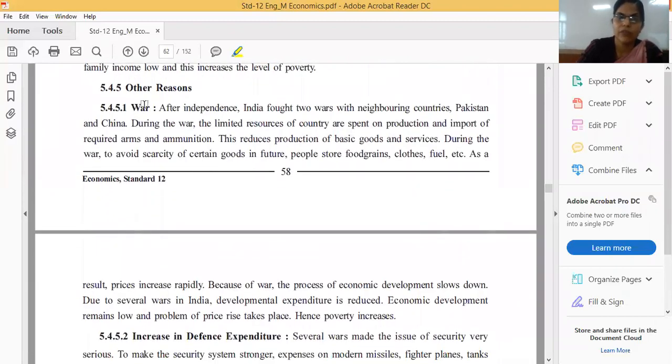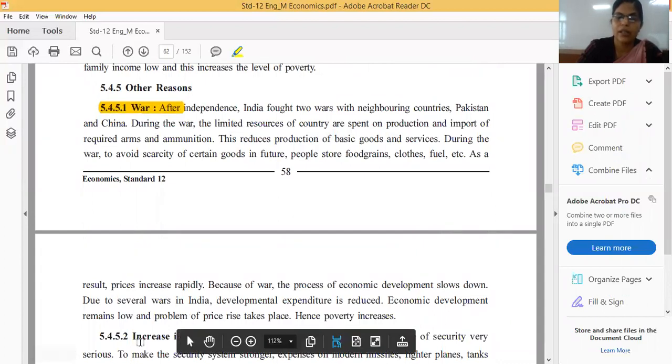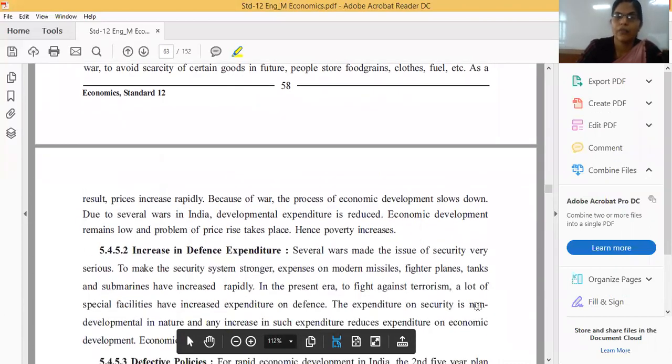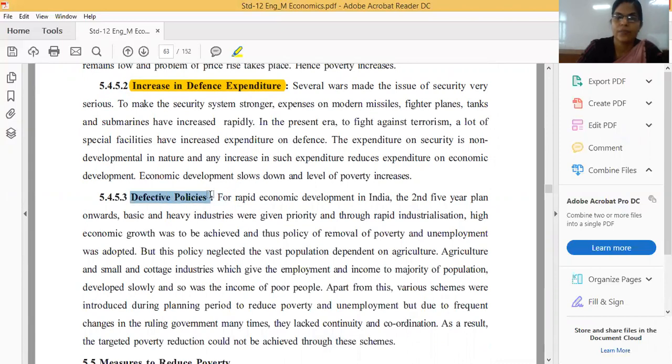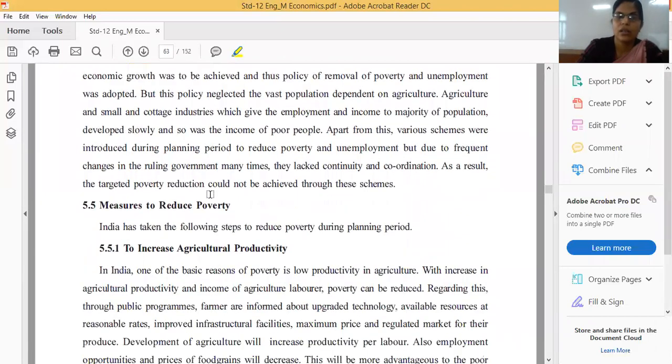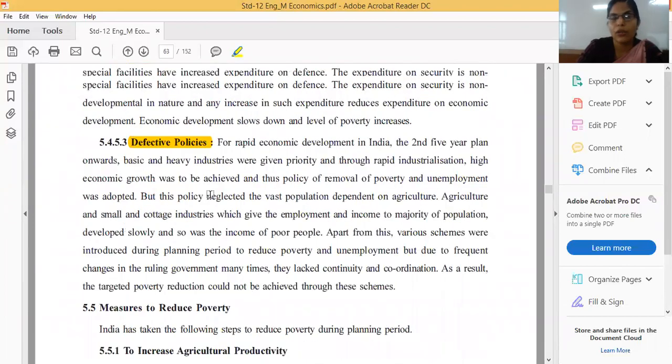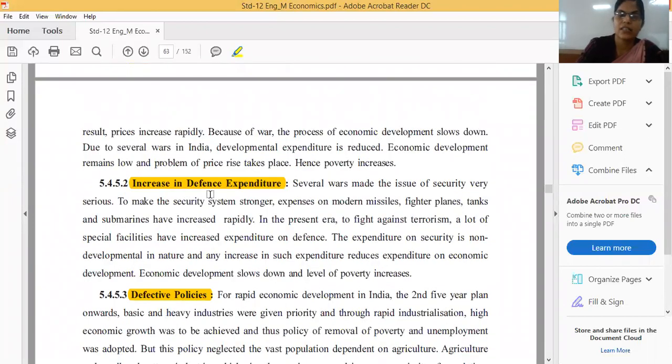In this, first we have to write the first point, second we have to write increase in defense expenditure. And the next one is defective policies. And then after that, our topic will be next. I hope you all have got all these points. There are all 5 points and there are sub points.